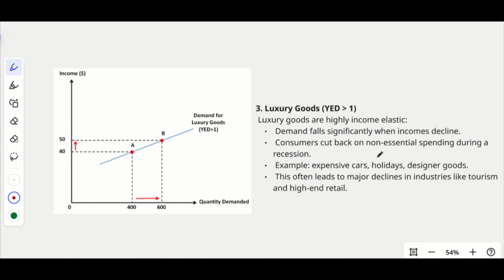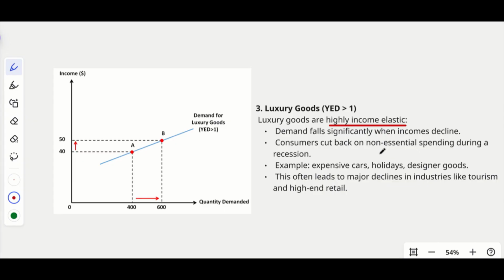And what about luxury goods? Basically, luxury goods are highly income elastic. Whenever your income is falling, you definitely won't consume any of the luxuries. Just imagine that when the economy was in the boom, you were getting around a six-figure salary, so definitely you would be buying luxurious bags, cars, everything, right? And during the recession, your salary was reduced to four figures or five figures, something like that.